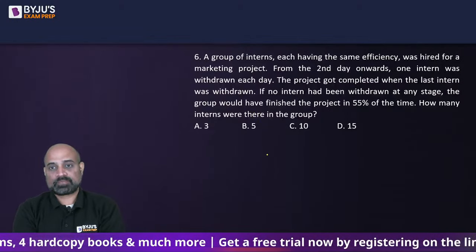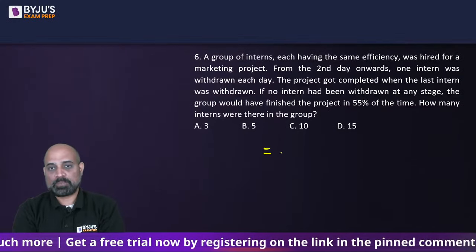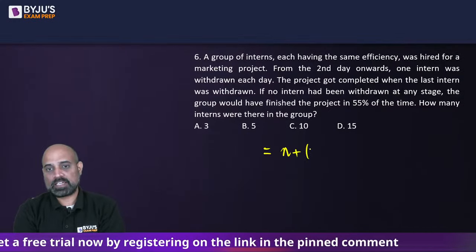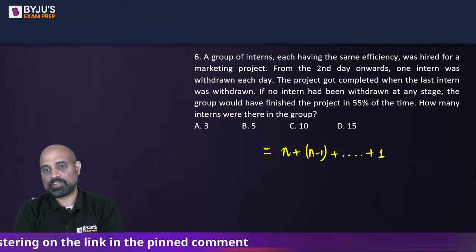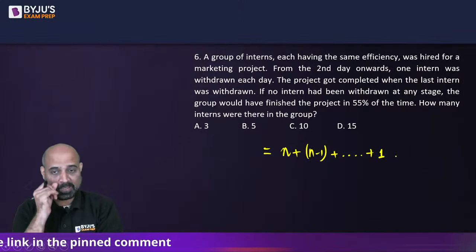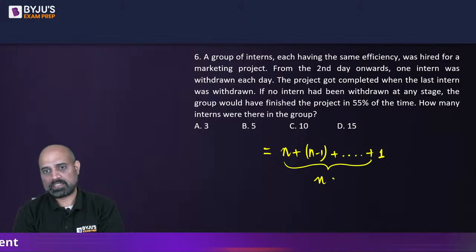So, on the left hand side, suppose there were n interns, the next day there were n minus 1 interns, and then so on, and final day 1 intern. The work got completed. कितने days ये चला? N days.